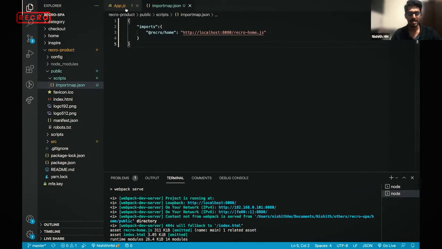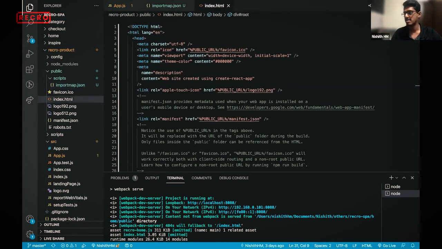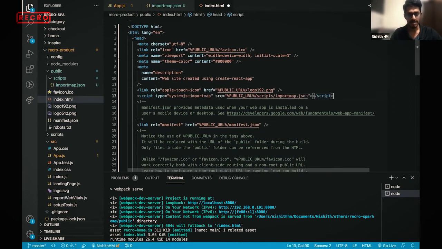Where this import map.json is used: we need to add it in the HTML script tag. So I'll open the index.html and bring in the import map. I'm registering my MFE and linking it here. Now we see something called type system.js import map.